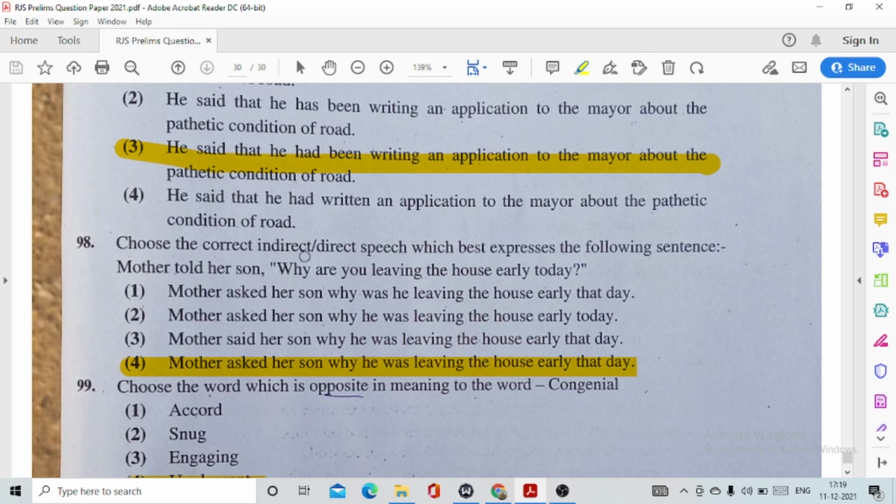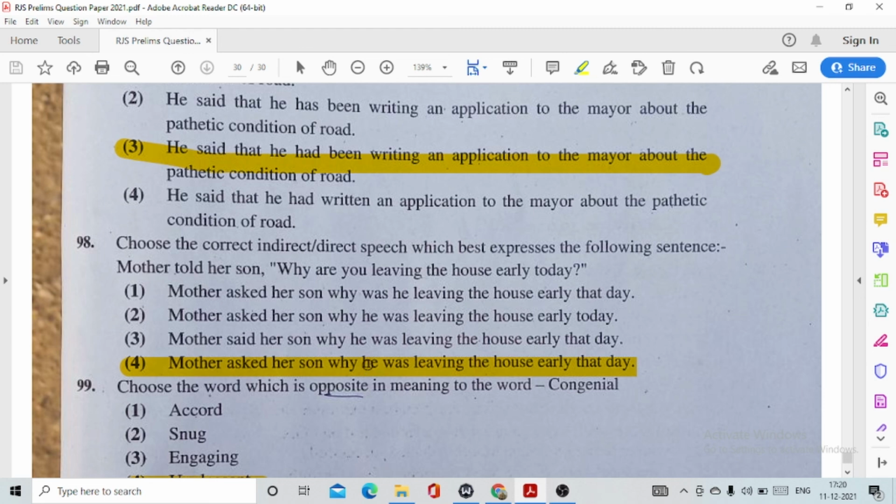Choose the correct indirect direct speech which best expresses the following sentence. Mother told her son, why are you leaving the house early today? So it will be: mother asked her son why he was leaving the house early that day.